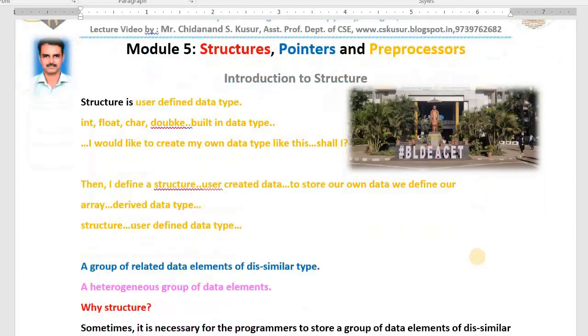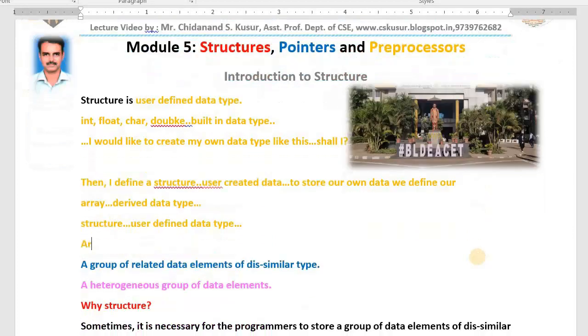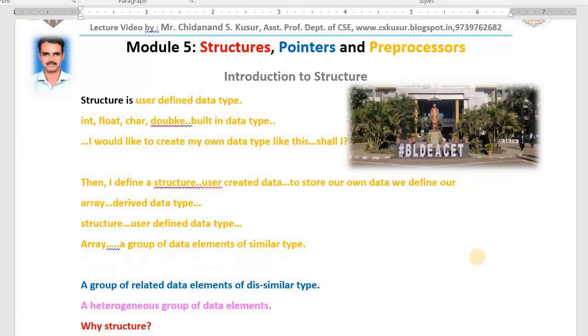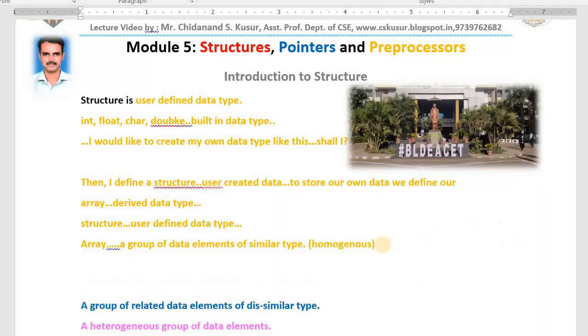Very good. Then already we know what is an array. What is an array? Can you give me the answer? Okay, very good. A group of data elements of similar type. All the data are of similar type. That is what we call an array. An array can be defined as a collection or group of data elements of similar type. That is homogeneous type of data, not heterogeneous. Homogeneous means what? Similar type. Heterogeneous means what? Different types of data we are going to group.